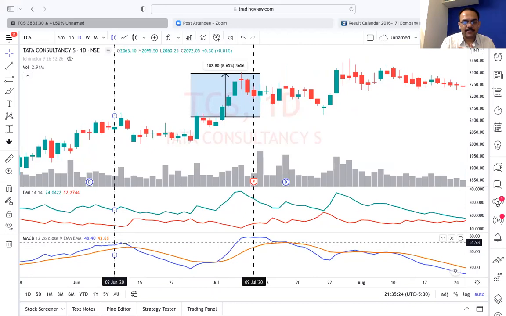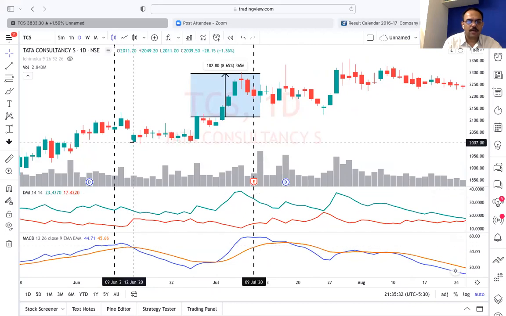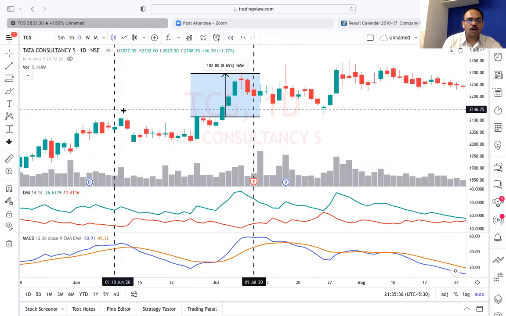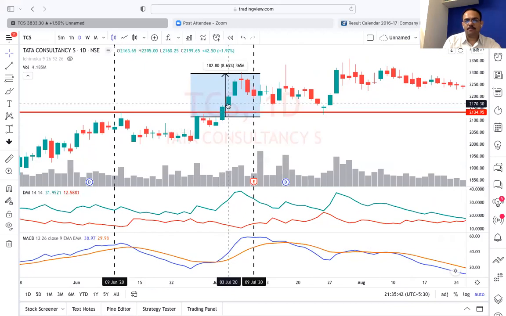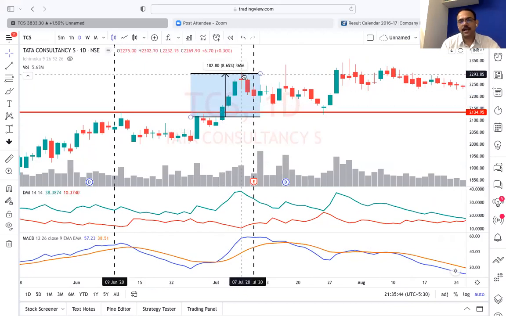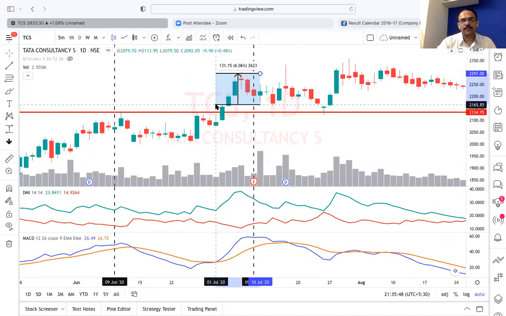Luckily here the MACD crossed below the signal at this point. Go back, whichever is the highest point, draw a line there. Whenever price crosses above that, buy here and you can have your 5% from here to here. Easy?